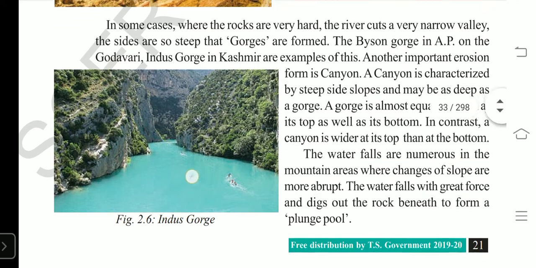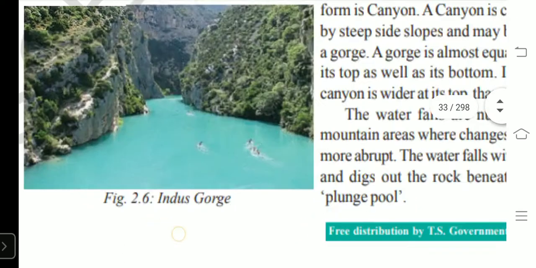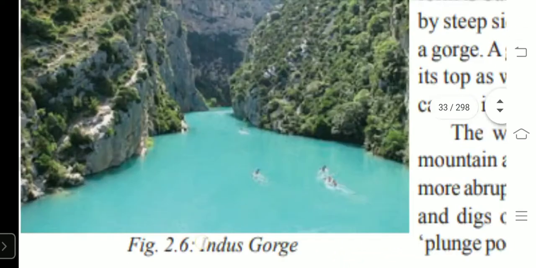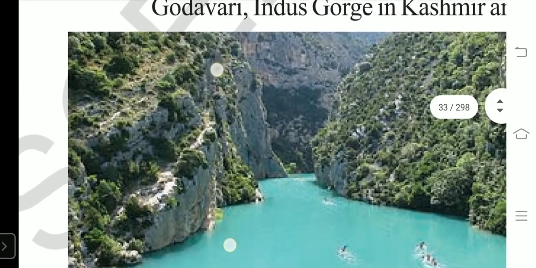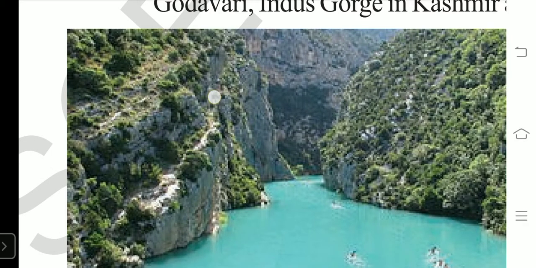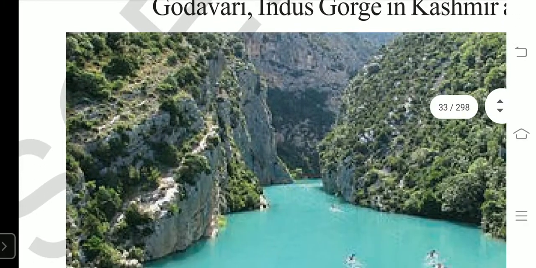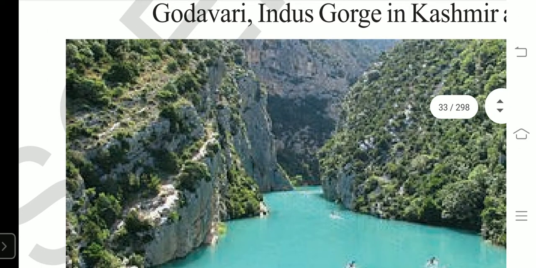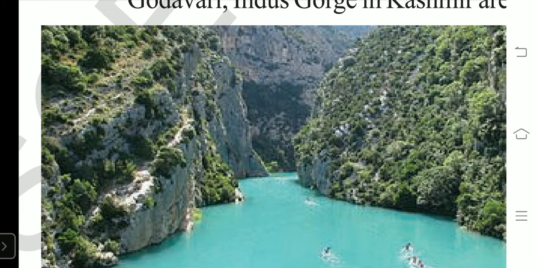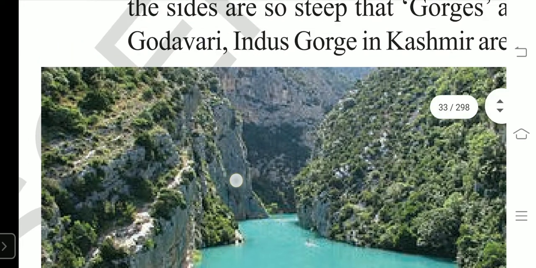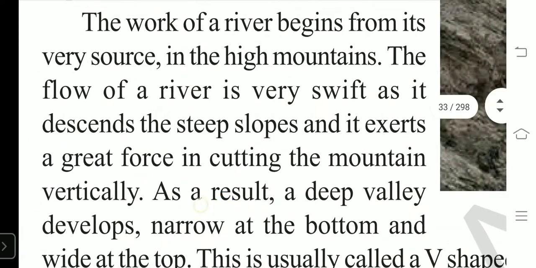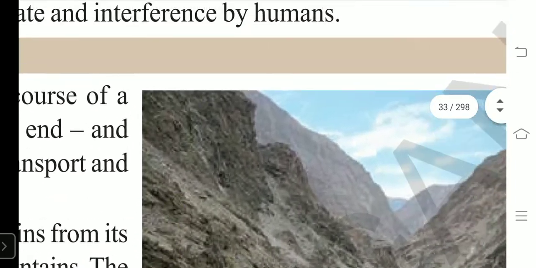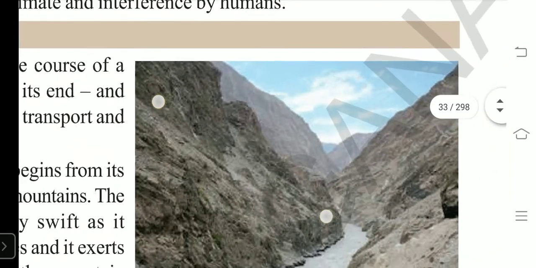Dear students, look at figure 2.6. This is a gorge. Understand? What do you see here? Steep sides. That means at the top and at the bottom we find equal width. Whereas valleys are broader at the top. Look at this, dear students.